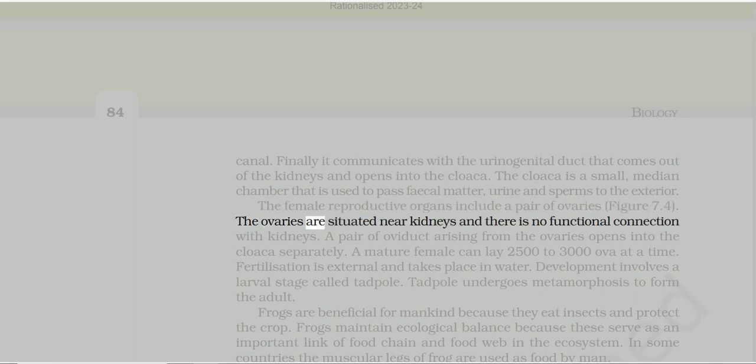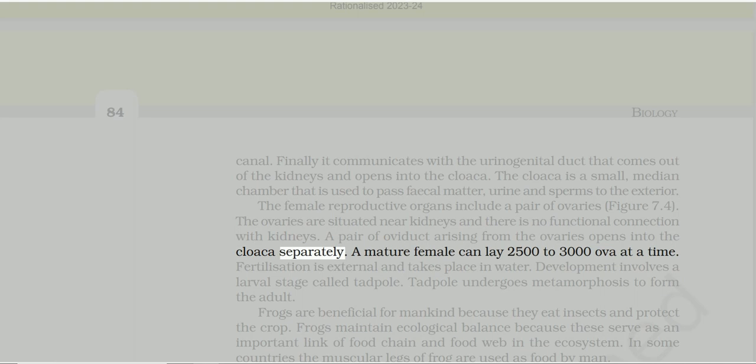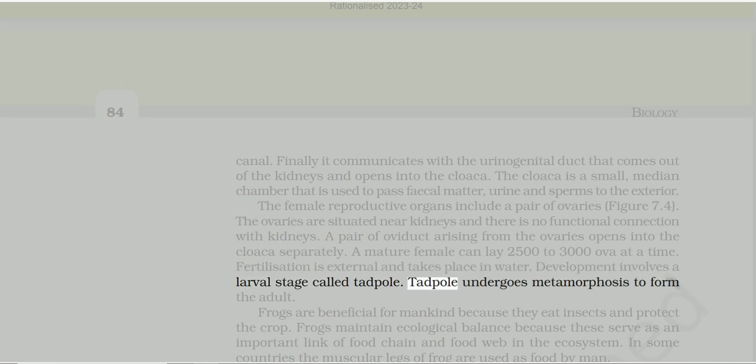The ovaries are situated near kidneys and there is no functional connection with kidneys. A pair of oviduct arising from the ovaries opens into the cloaca separately. A mature female can lay 2,500 to 3,000 ova at a time. Fertilization is external and takes place in water. Development involves a larval stage called tadpole. Tadpole undergoes metamorphosis to form the adult.